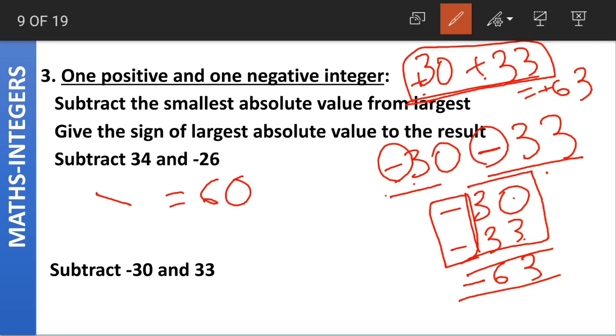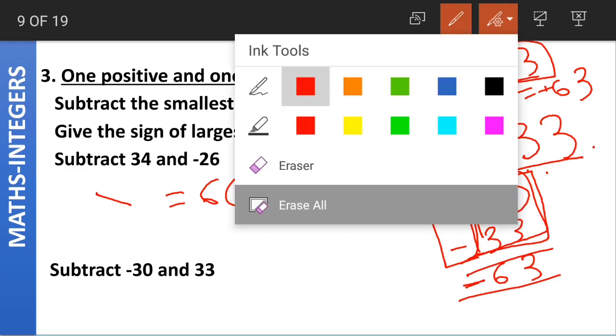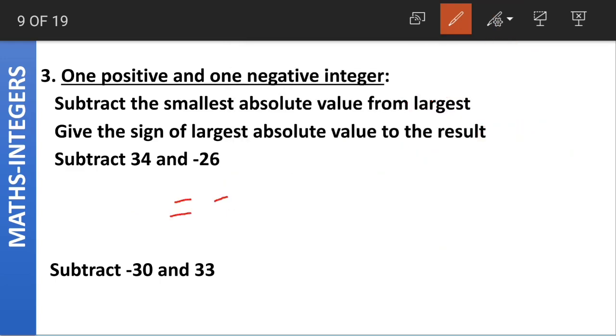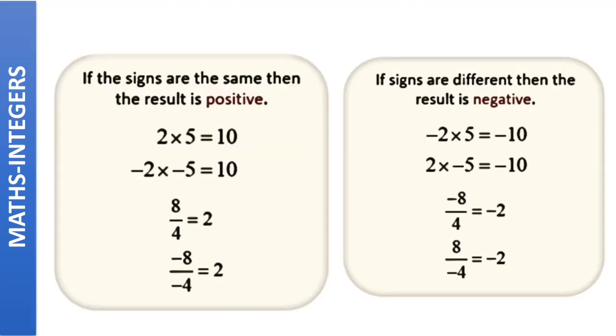Is it clear? Minus 30 minus 33. Both the integers have the same signs now. So we add both their absolute values, and the sign which is carried by both the integers is placed for the result as well. So minus 30 minus 33 is equal to minus 63. The answer is minus 63. Is it clear, class? The same rules apply to both addition and subtraction.